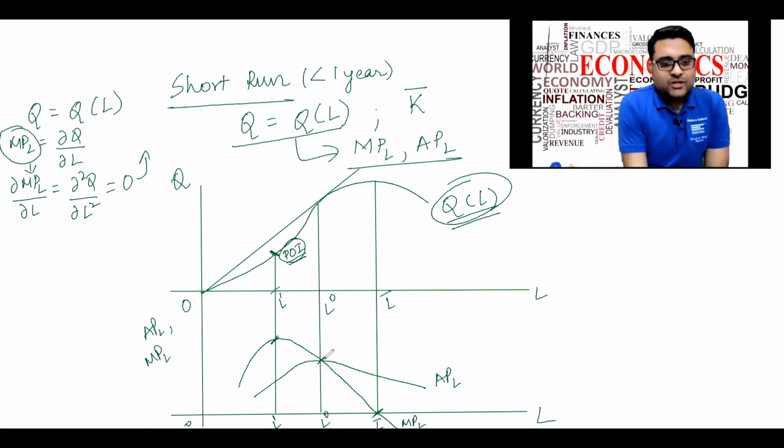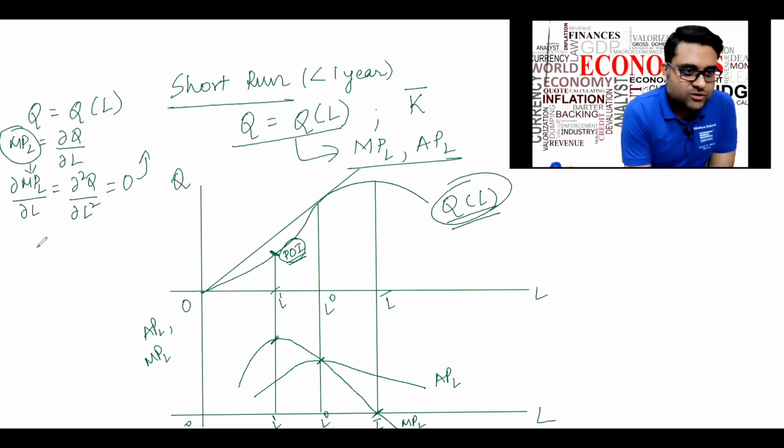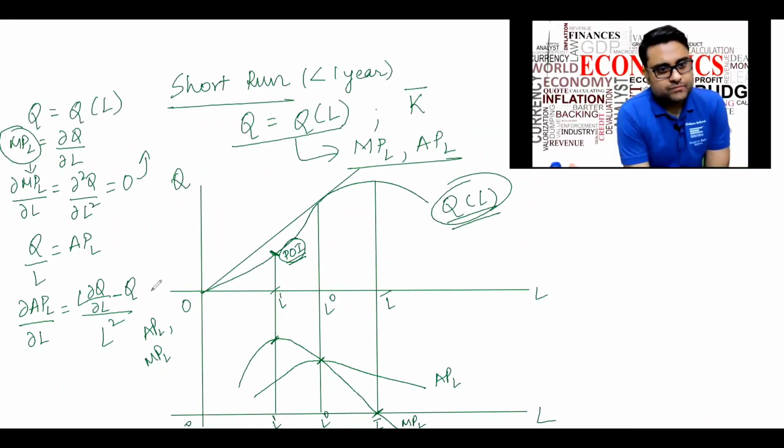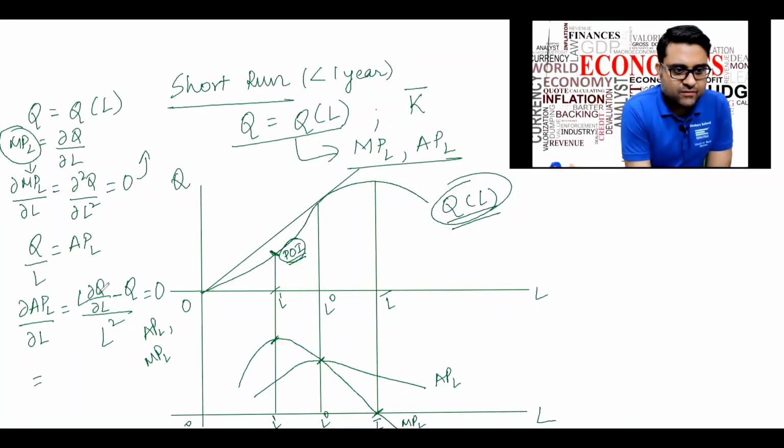Now, why should the maximum point of the APL also lie on the MPL? That can also be done very easily. Q by L is my APL. If I have to maximize my average productivity, I'll do this. This is a U by V format. So the derivative is (L del Q del L minus Q) over L square. This has to be equal to 0 for the first order condition for a maxima of the average productivity of labor. L square cannot be 0.